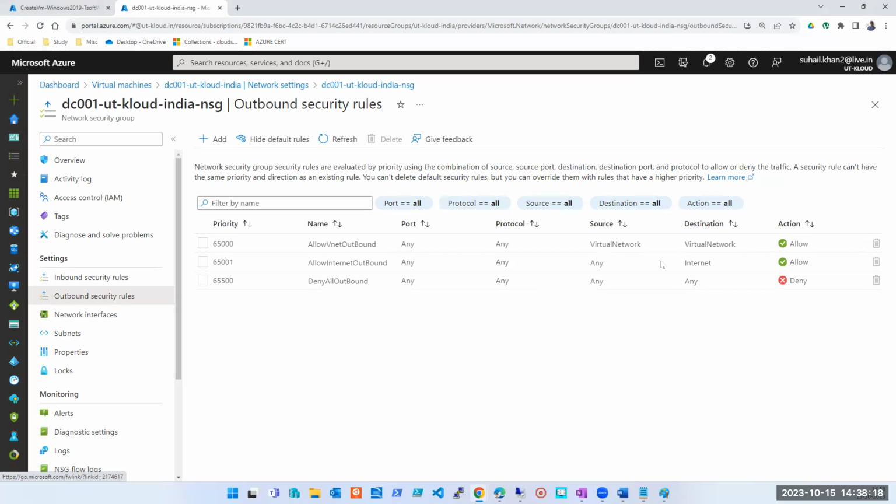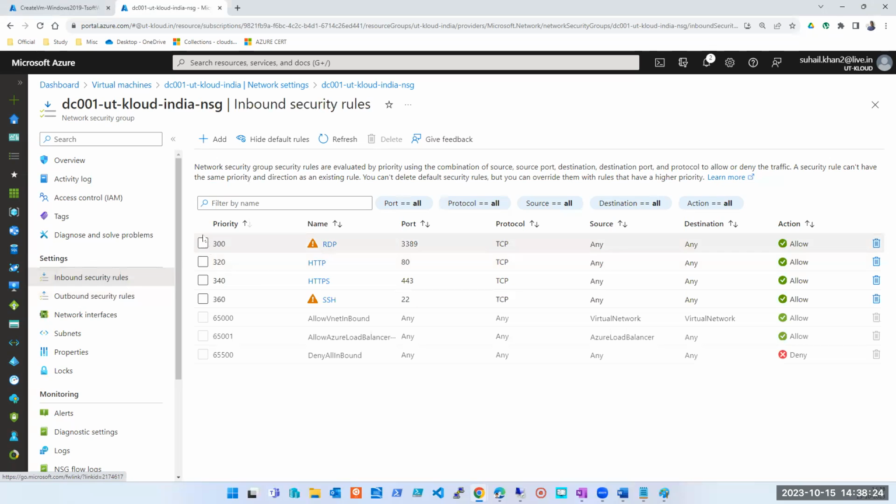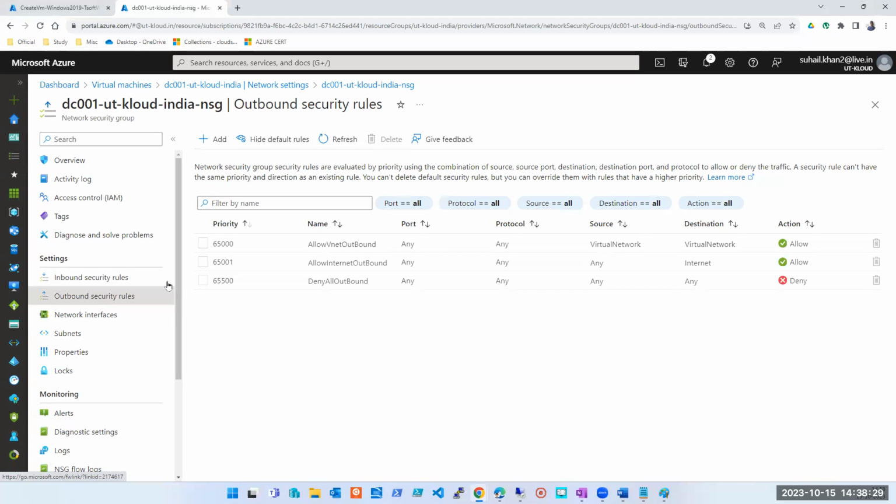This is the rule which is allowing us to use internet on this machine. Not this rule. It is not because of the HTTP settings that we made. Internet is allowed because one of the default rules is Allow Internet Outbound. That means traffic going from this machine out to the internet should be allowed, which is a default rule which cannot even be deleted. That is the reason you are able to access internet from the machine. Got it, Satish? Yes, sir.